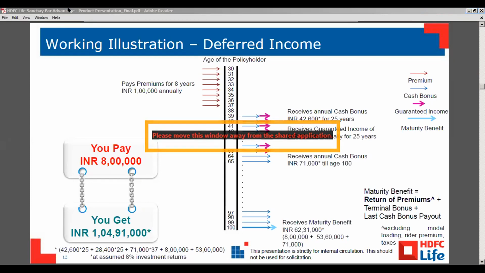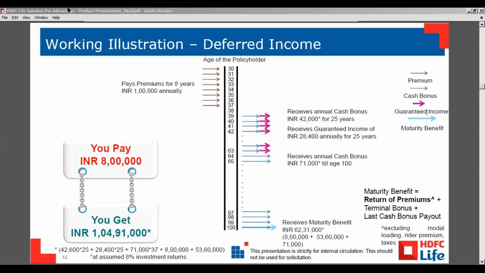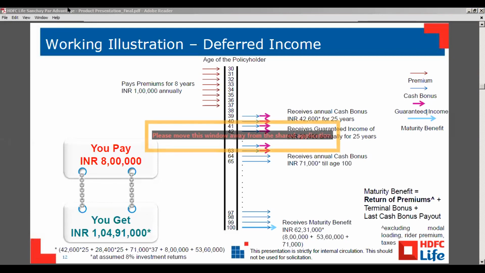Till now, the bonus history is also on our website, so we can refer to these bonus rates. But till now, the company is paying according to 8%, and it also depends on customer age and the PPT.